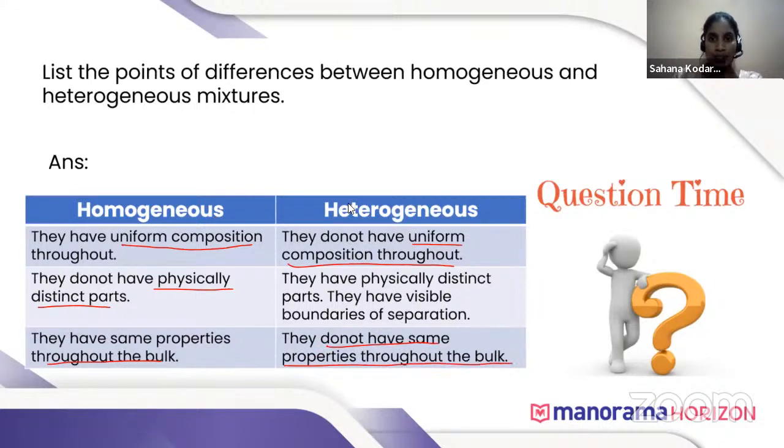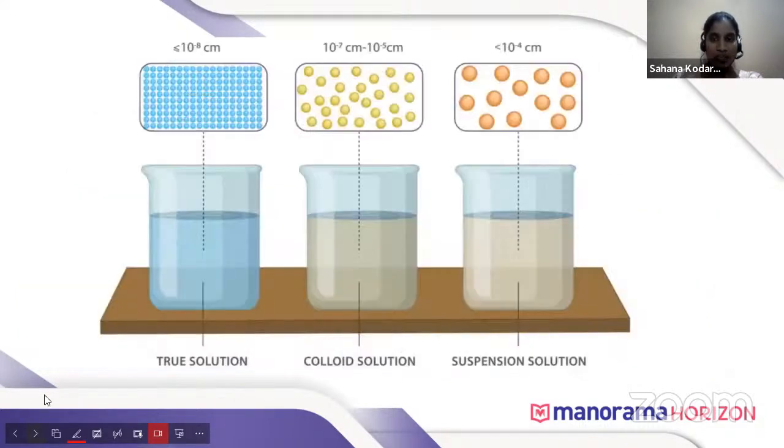Okay. Next, we will do an experiment, a small activity. So consider this as beaker 1, this as beaker 2, this as beaker 3.